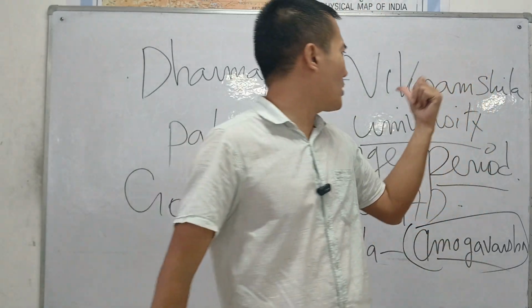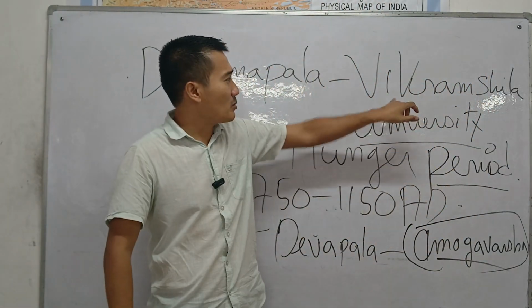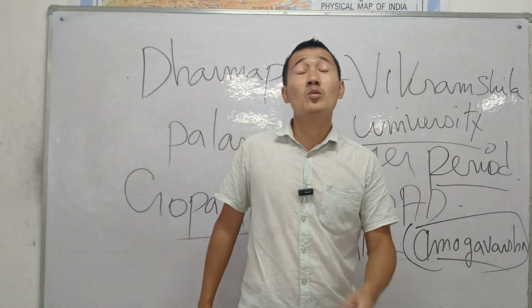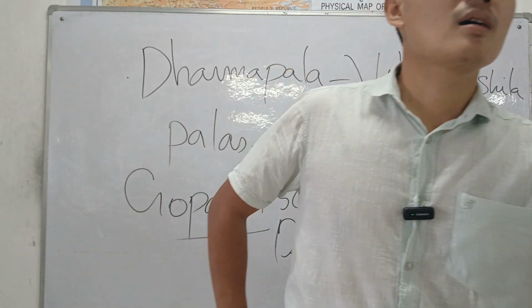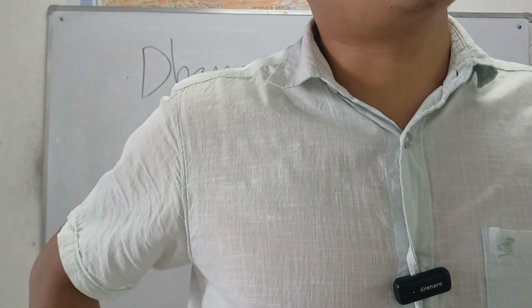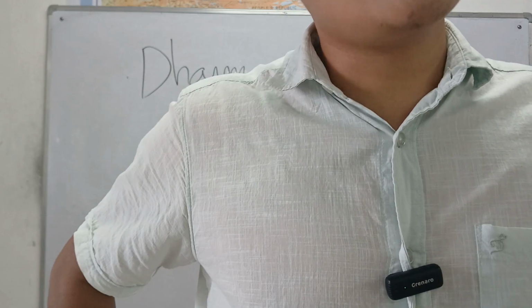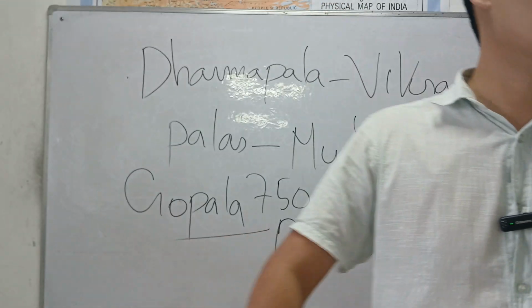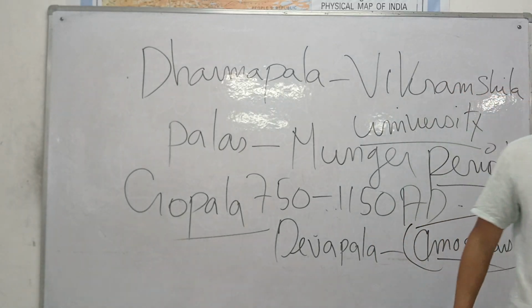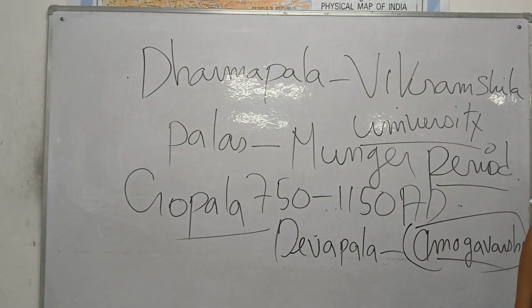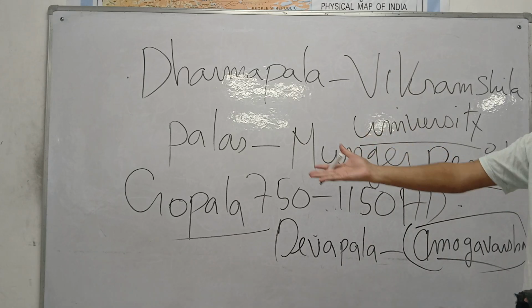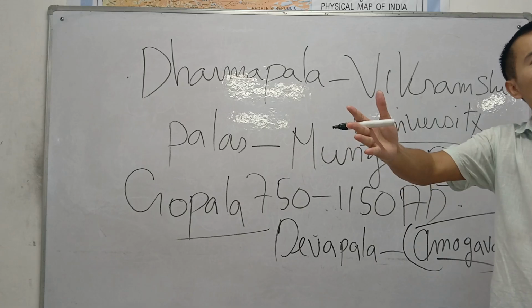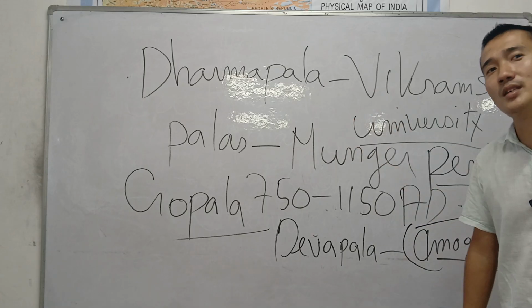But remember, this is a minor dynasty. What you remember is Vikramshila University. Who was the founder? Dharmapala. And the greatest king was Devapala. The capital city is Munger in Bihar. However, he was defeated by the greatest Rashtrakuta king, Amoghavarsha. So these are the basic introductions, and I won't go very deep. Just remember all this because this is a minor dynasty, and they ruled from 750 till 1150 AD.